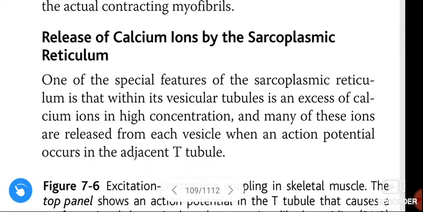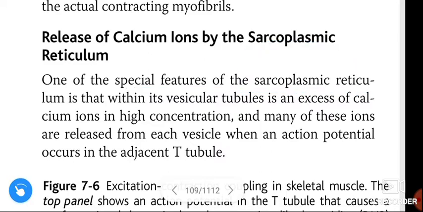That means the vesicular tubules release the calcium when the adjacent T tubule undergoes the action potential. Okay guys, when an action potential occurs in the adjacent T tubule, this vesicle releases the ions.